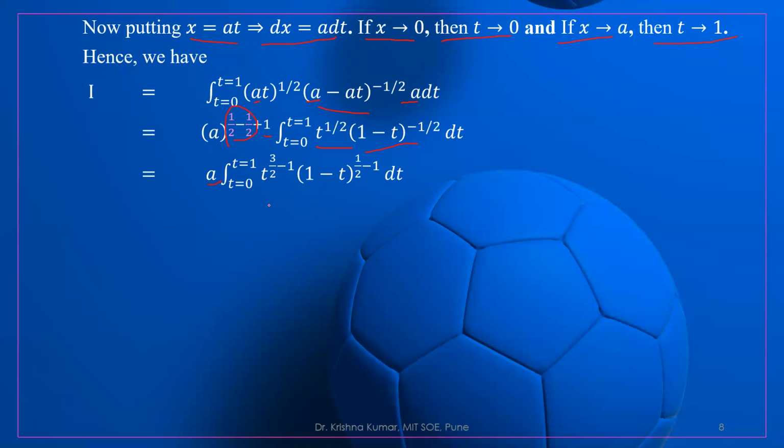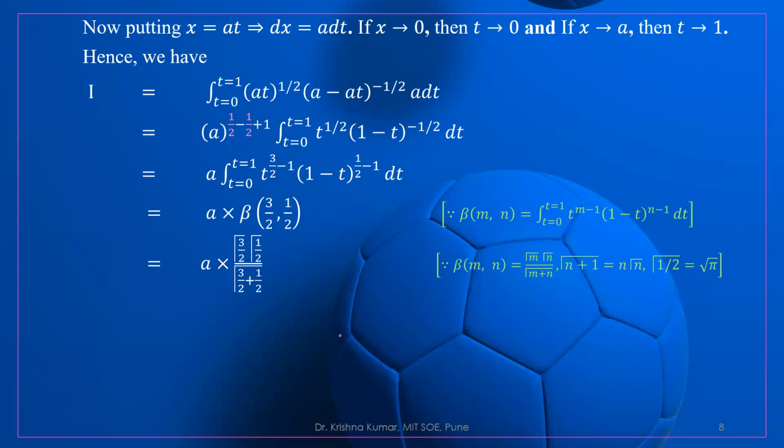So we have a. Now t to the power 1 by 2 can be written as t to the power 3 by 2 minus 1, and this minus 1 by 2 can be written as 1 by 2 minus 1. So now this is nothing but a beta function. What is the beta function? Beta of m, n is equal to the integral from 0 to 1 of t to the power m minus 1 times 1 minus t to the power n minus 1 dt. So now m is equal to 3 by 2 and n is equal to 1 by 2, so this is beta of 3 by 2 comma 1 by 2.